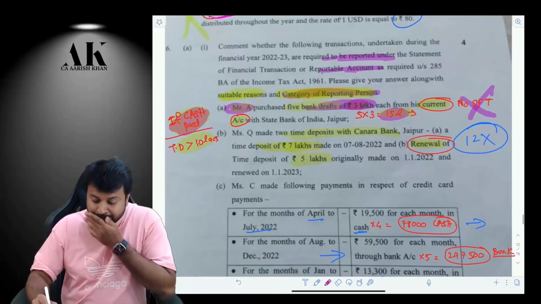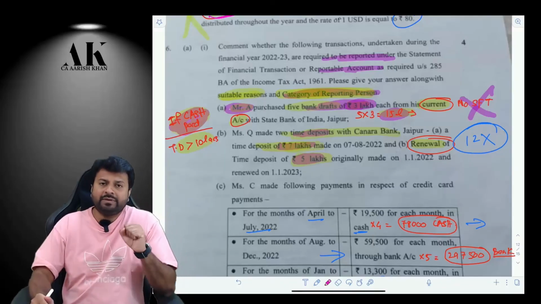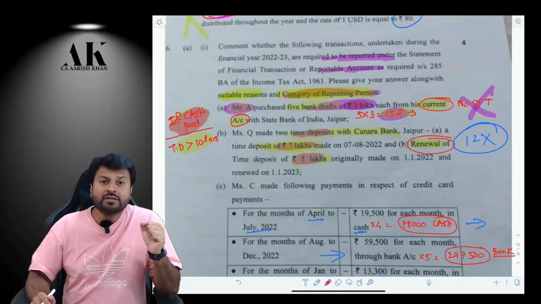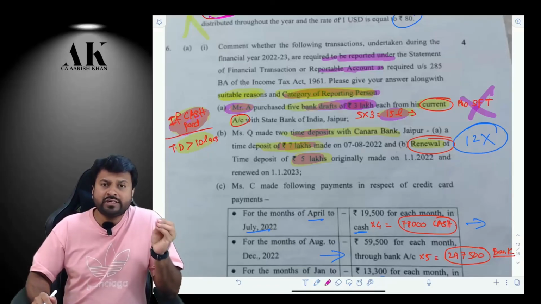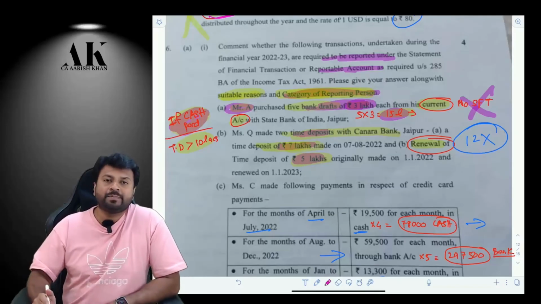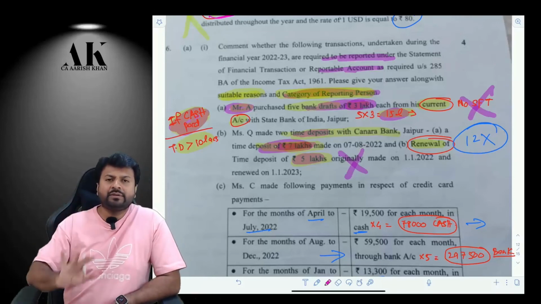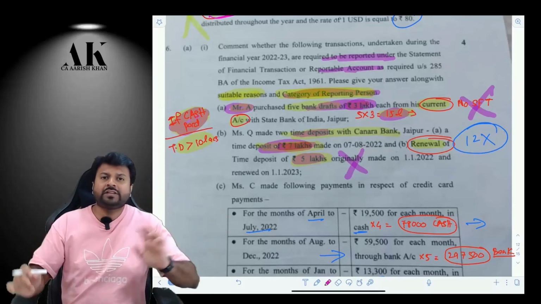Second case, you have purchased a time deposit of 7 lakhs first, and then you have renewed a time deposit of 5 lakhs. Whether SFT is applicable or not? Again, you will ask a question. Sir, in the SFT section, it is written that if you purchase time deposit of more than 10 lakhs, the respective person has to report. Yes, but that 10 lakh does not include renewals. So this renewal will not be included in the 10 lakhs. So you only have to consider the fresh time deposit. The fresh time deposit is only 7 lakhs. Therefore, SFT is not applicable.